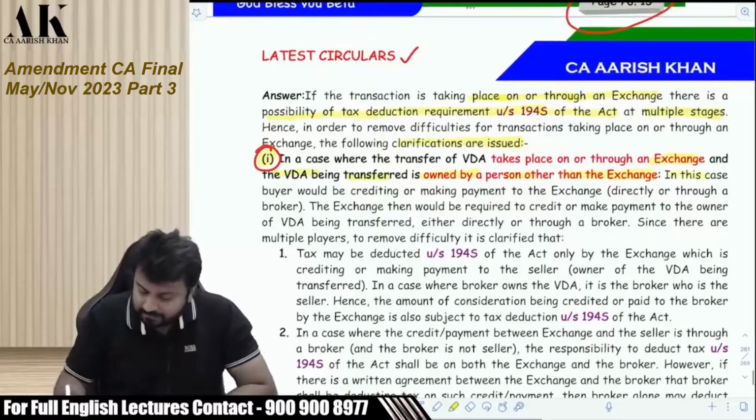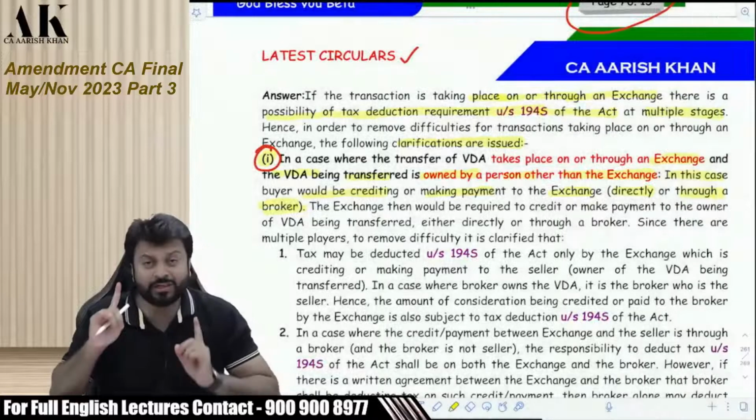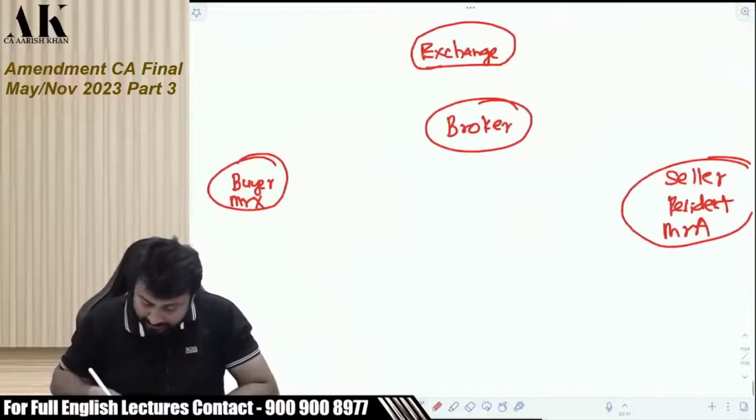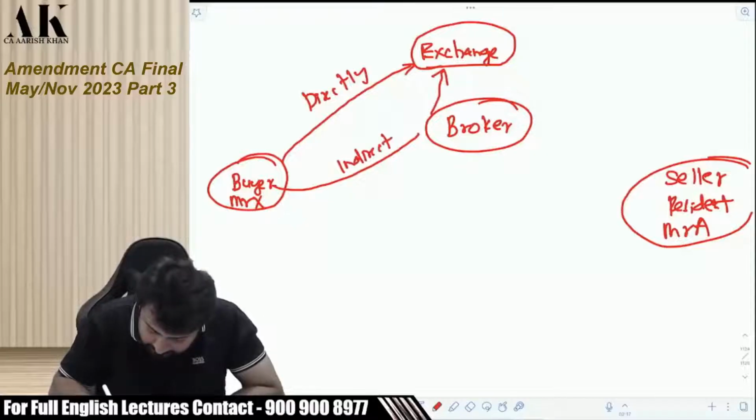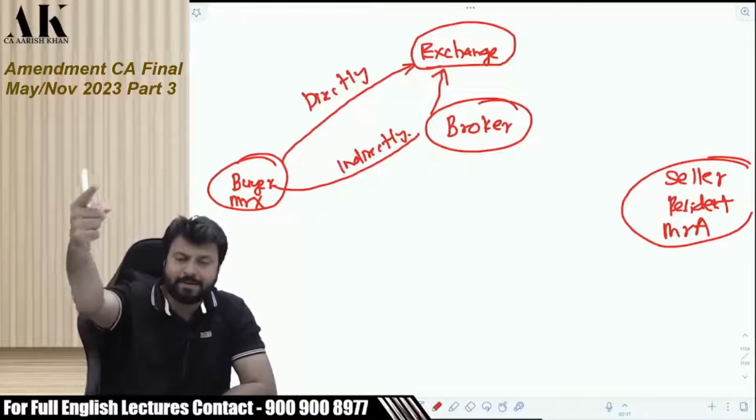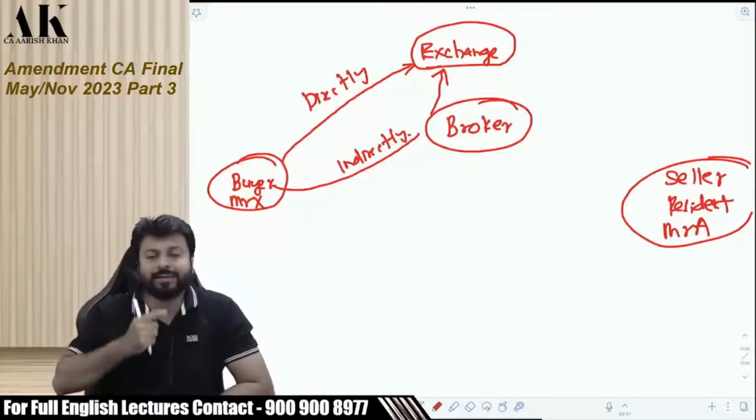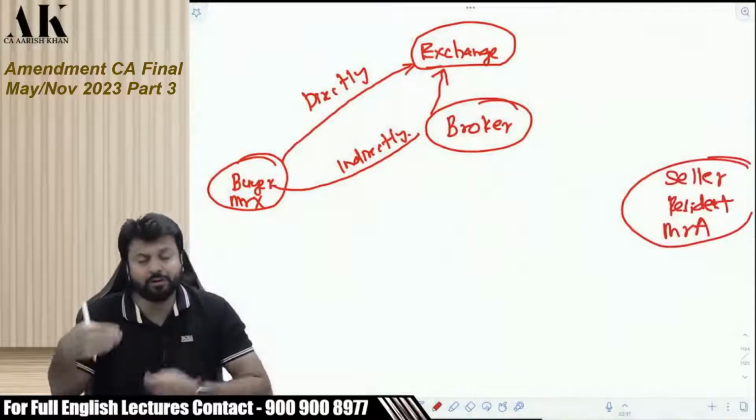In this case, the buyer would be crediting or making payment to the exchange directly or through a broker. So I will be making the payment to whom? Listen carefully, step by step. I will be making payment to the exchange either directly, or I will be making the payment to the exchange through a broker indirectly. Right? So I can make the payment directly to the exchange, or I can make it indirectly. Okay. So am I supposed to deduct TDS?